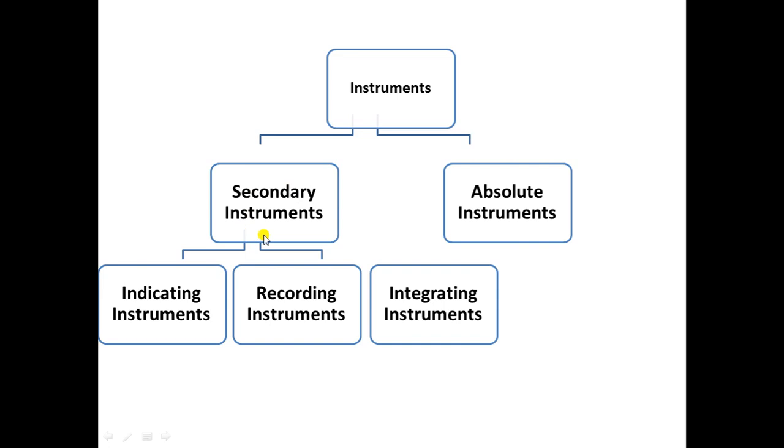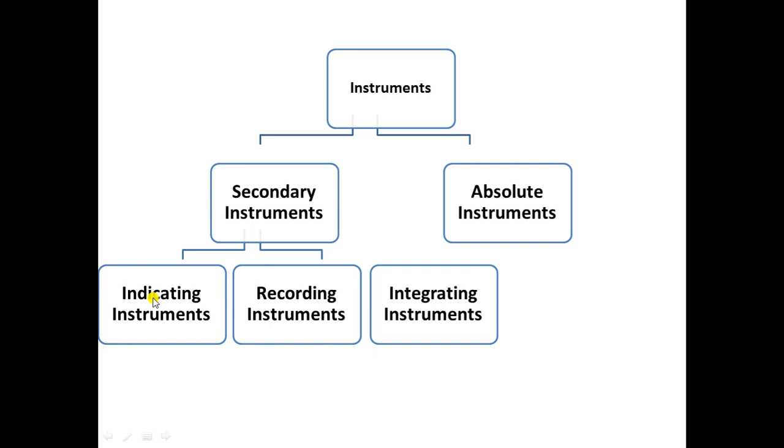So in the secondary instruments, the value of the reading which is to be measured is directly indicated on the instrument. Depending upon whether it is indicated or recorded by the instrument, secondary instruments are further classified into 3 categories. First is indicating instruments. Indicating meaning the instrument will have a digital display like in the thermometer, or it will have analog display.